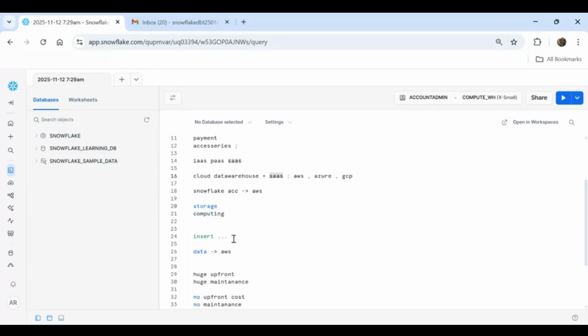So now the question can come, why are we not directly using this cloud? Because they also have their own storage, they also have their computing services. Why are we not directly using their database? You can use it, there is no issue with that.